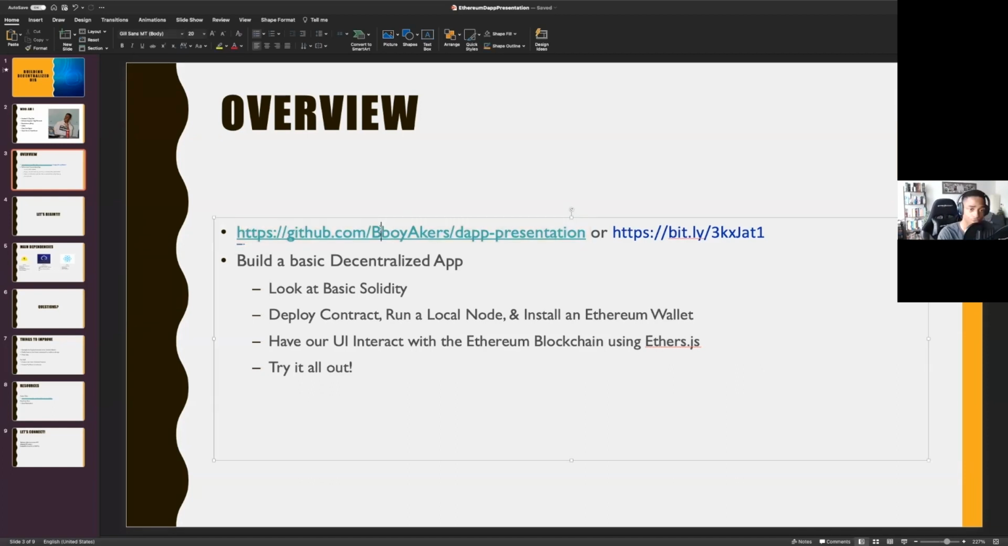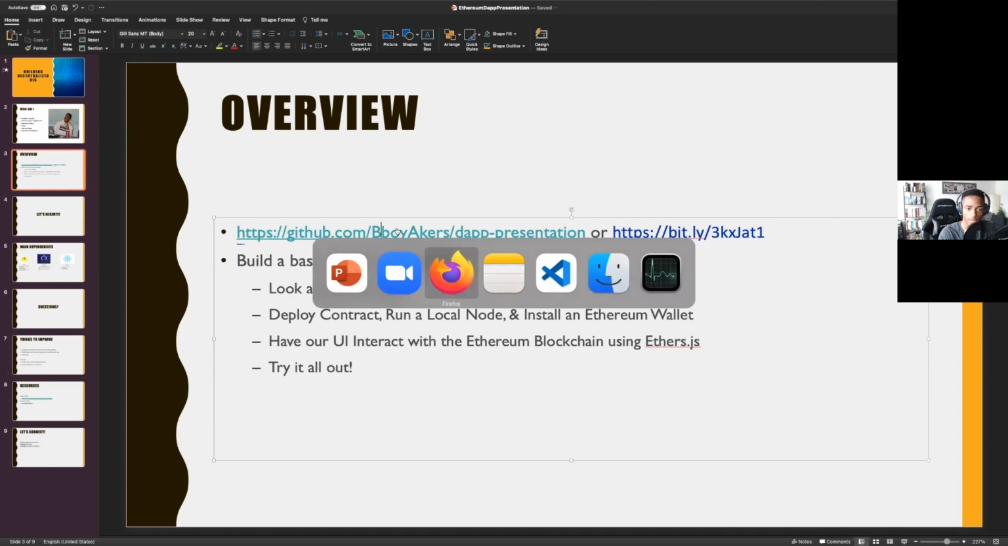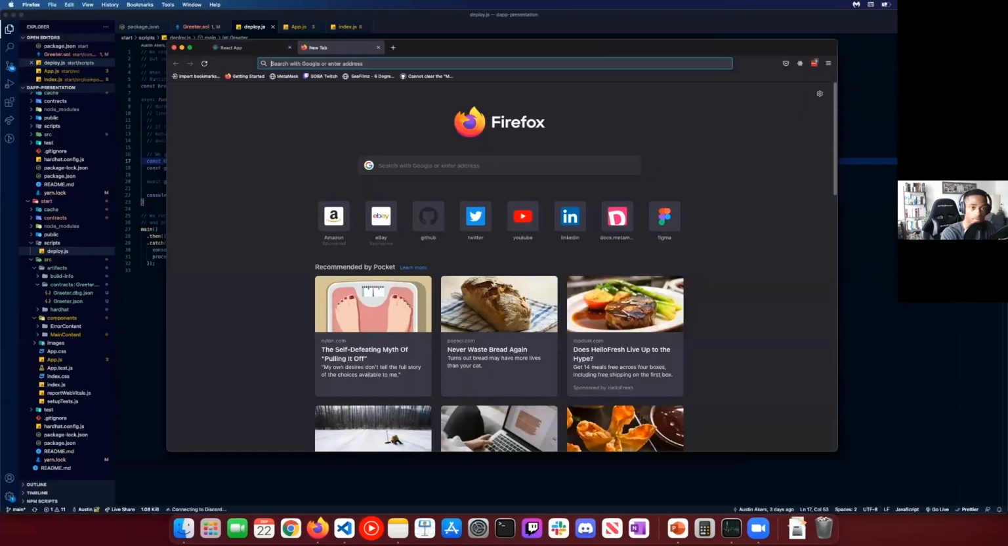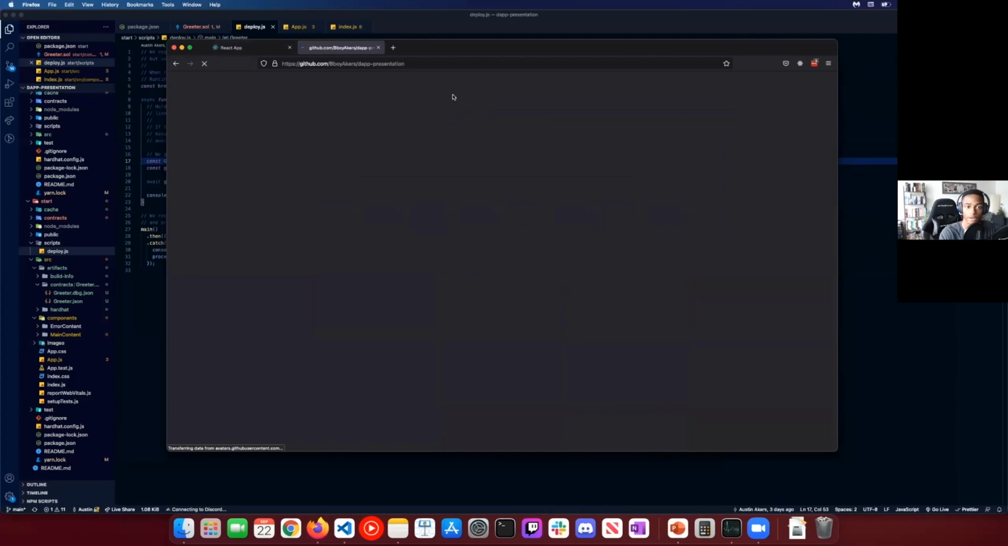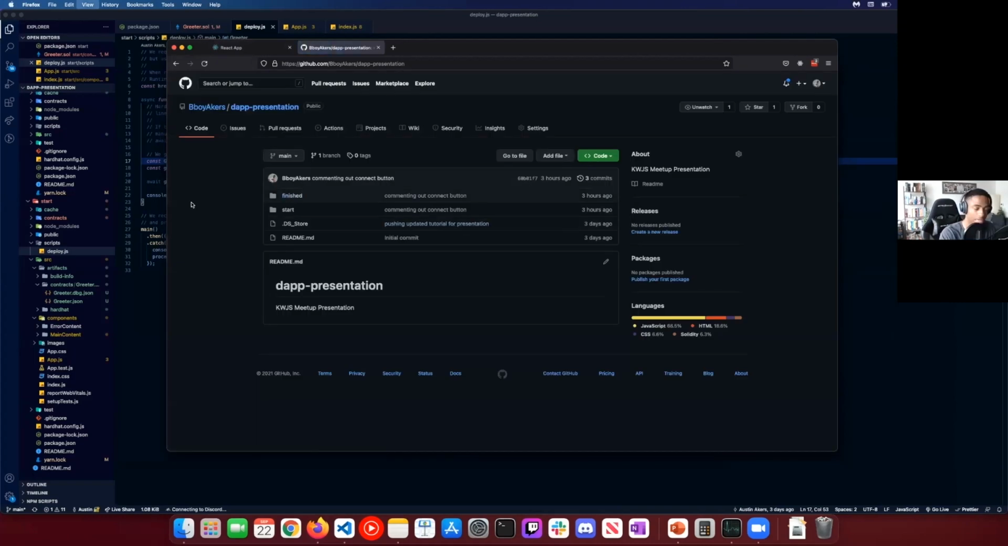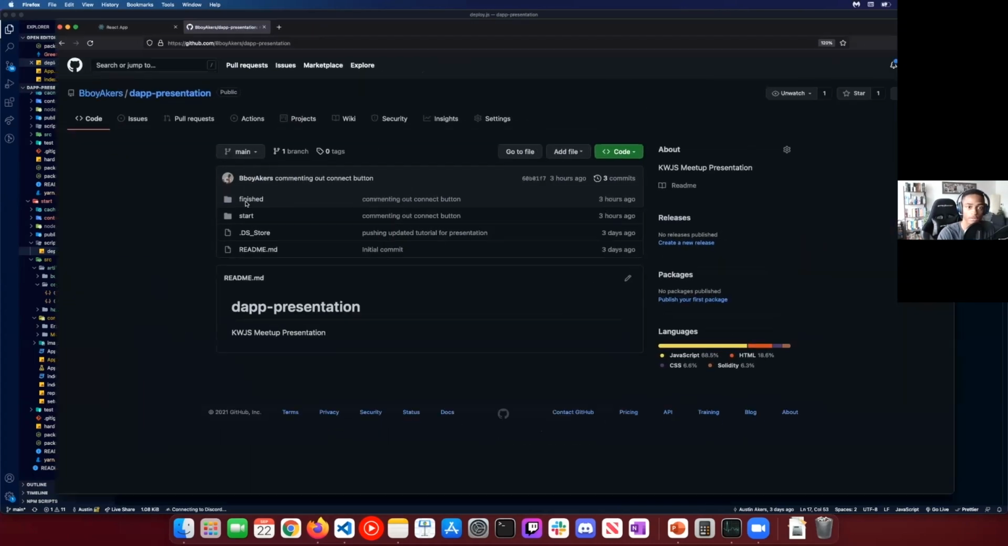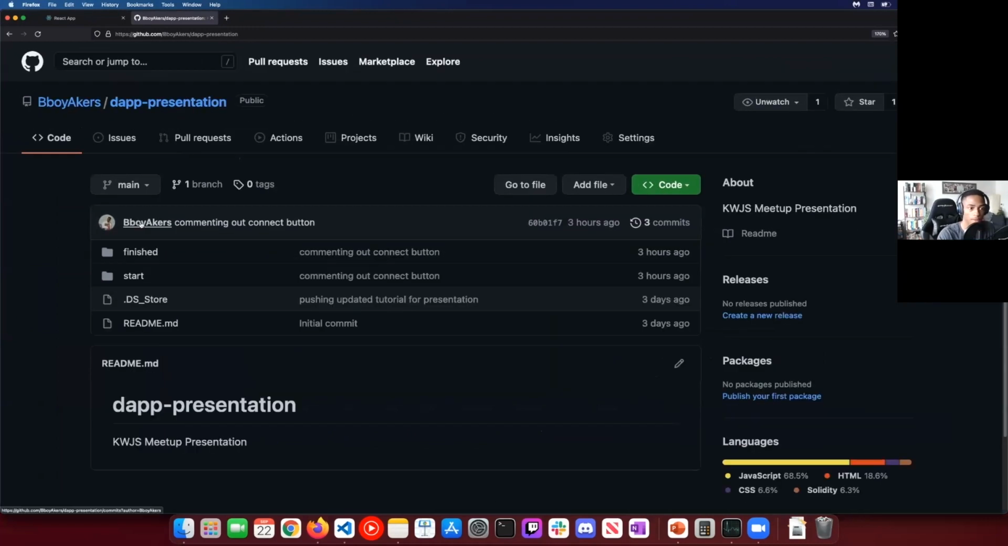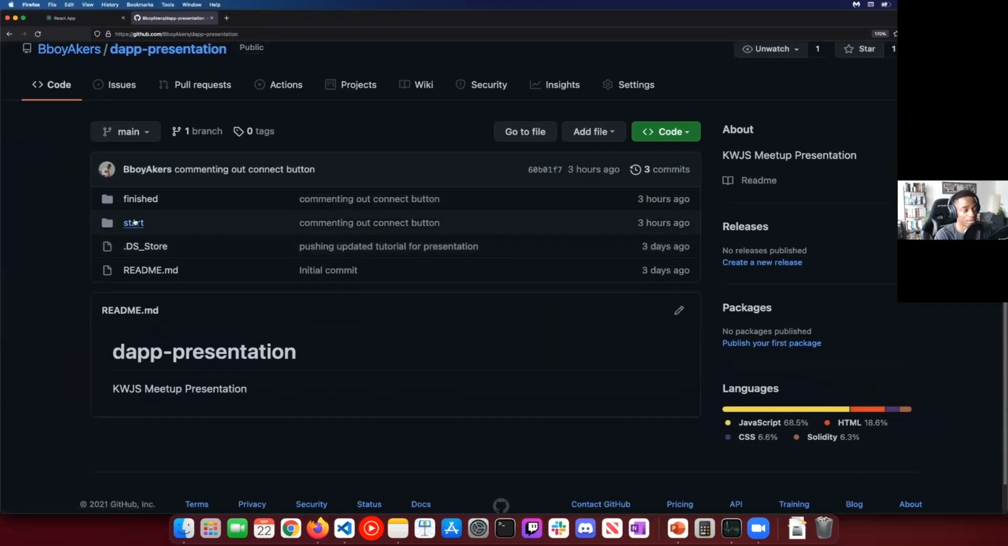If you haven't already, go ahead and visit this link. It'll take you to this lovely repository. I'll go ahead and zoom in as well, so let me know if anything's too small. The cool part about this is that we'll have a start and a finished folder. This is where we're going to start, and hopefully by the end of this, ours is going to look somewhat similar to the finished. And for individuals who may not make the meetup, the whole start and finish is something I thought would be really nice.